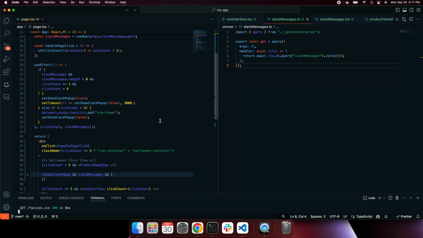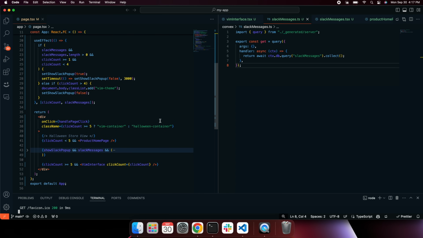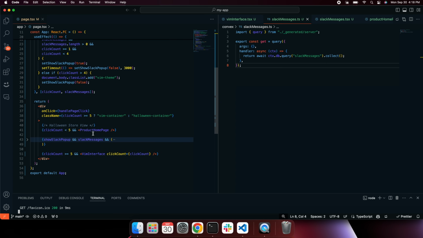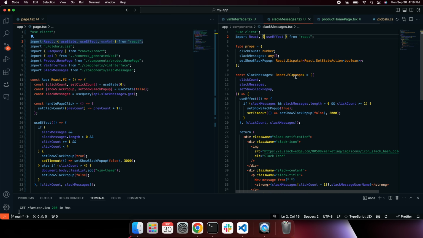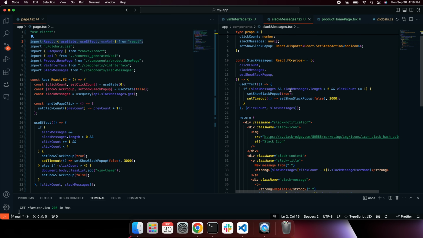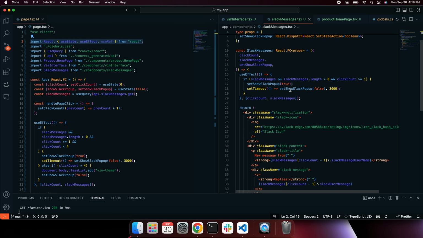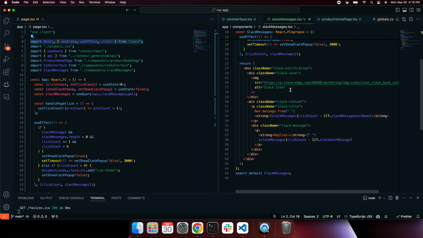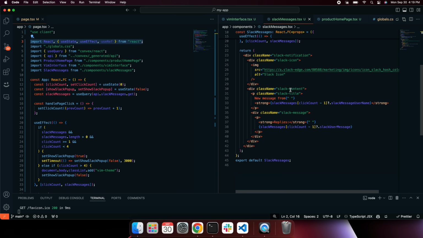And so after we hit 4 clicks, once we reach number 5, we'll change our theme from our Halloween store container to our Vim container. And based off of that, we will then start going into our components. For our Slack messages, we're looking at our count and the messages themselves, which we're getting from our Convex database that we created, that I was trying to hide a little bit to create that lasting effect. And I think that paid off pretty well.